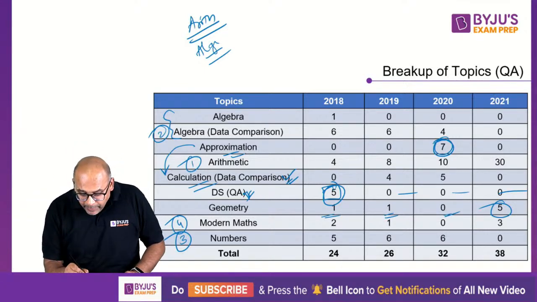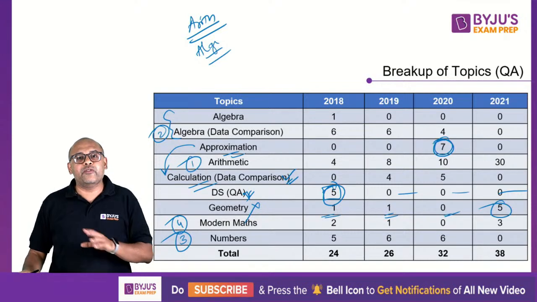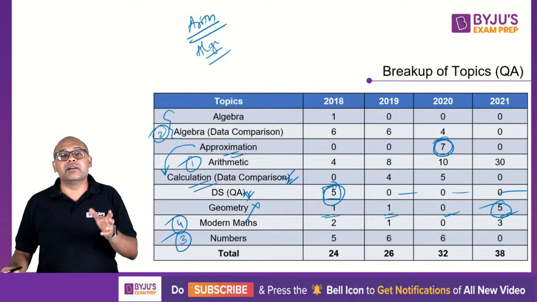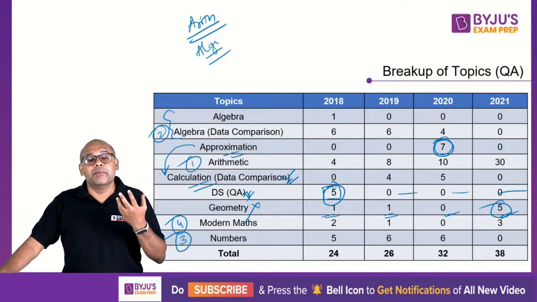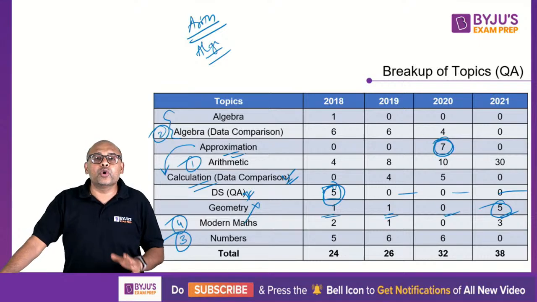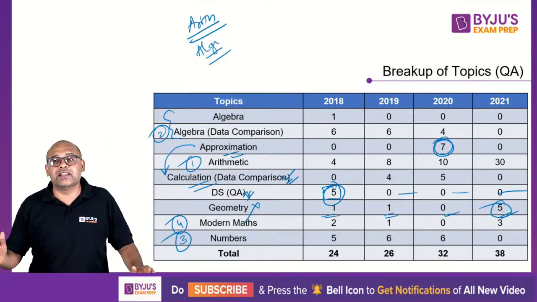Right. Geometry, don't focus too much on geometry. Very few questions have been asked in the past. Last year was an aberration, as I said, but basic properties of square, rectangle, basic properties of triangles, if you know these things, that should be enough. Don't go too much into depths of circle and things like that.